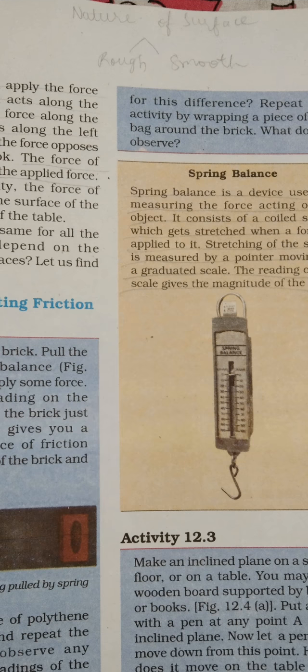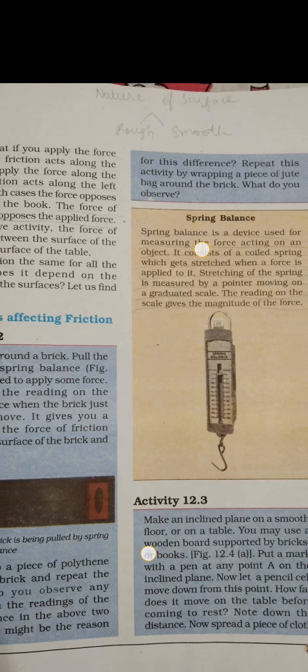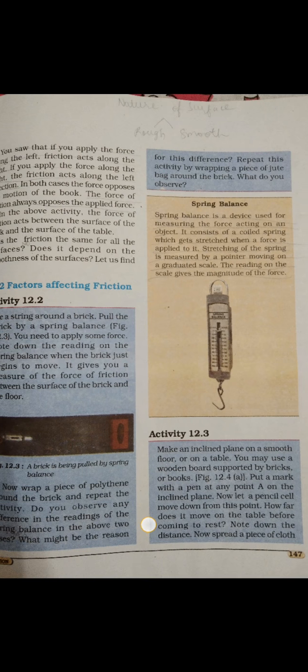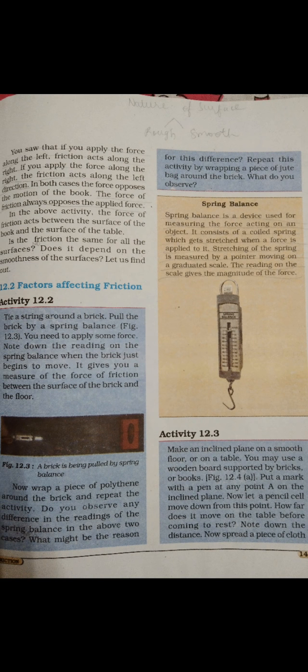Repeat the activity wrapping a piece of jute bag around the brick. What do you observe? We have observed that every time by changing the nature of the surface, the reading changes. That shows that friction depends on the nature of the surfaces.